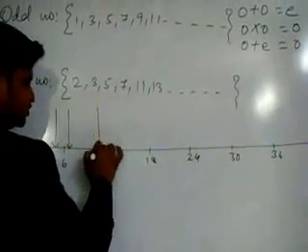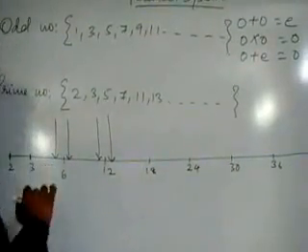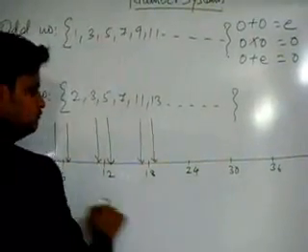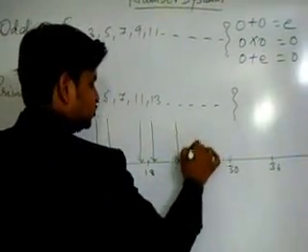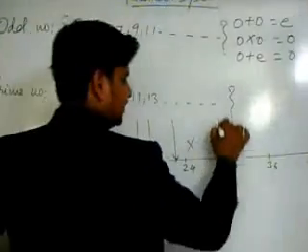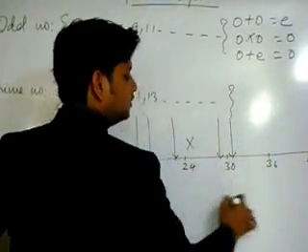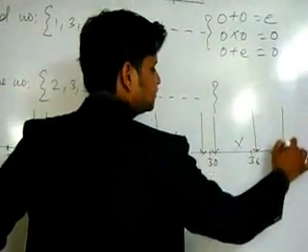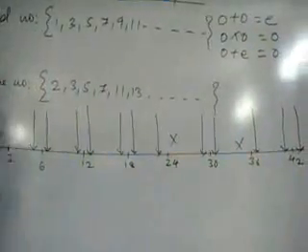Then we have 11 which is prime, we have 13 which is again prime. We have 17, we have 19, 23, 25 is not prime, 29, 31, 35 is not prime, but then 37 is prime, 41 is prime, 43 is prime.